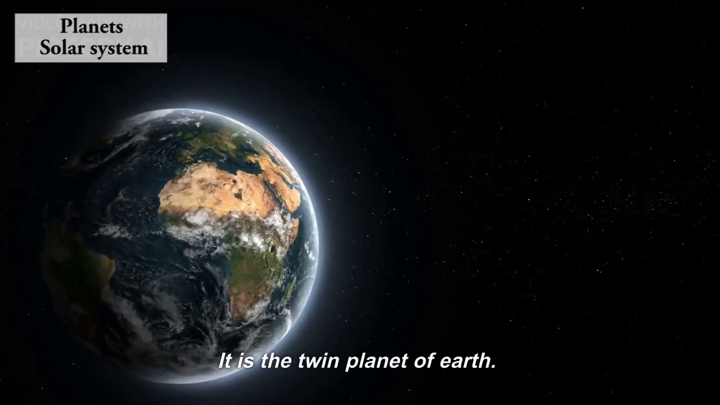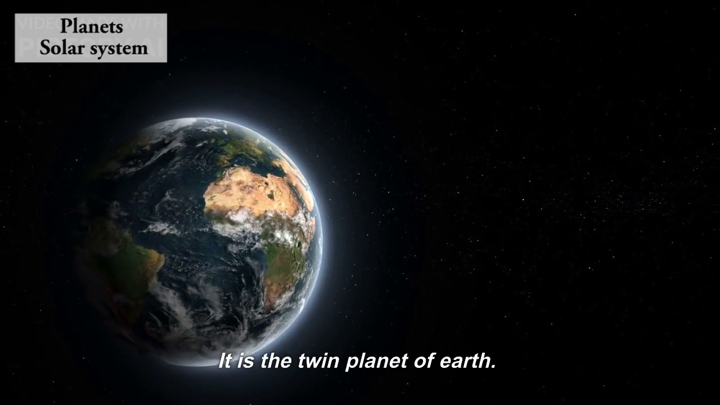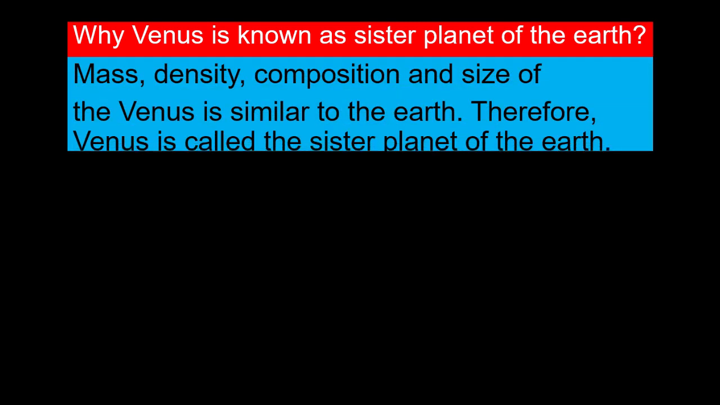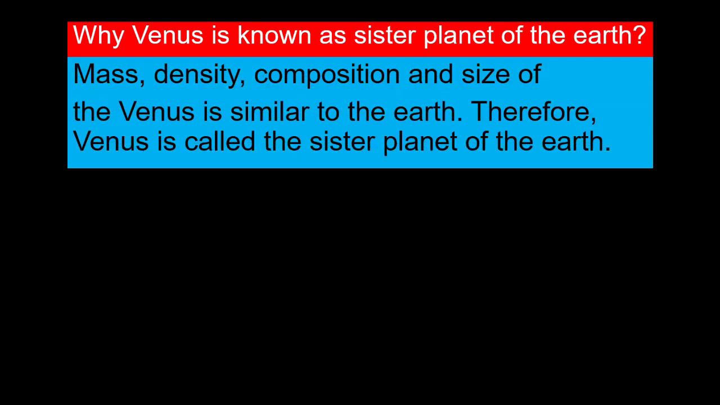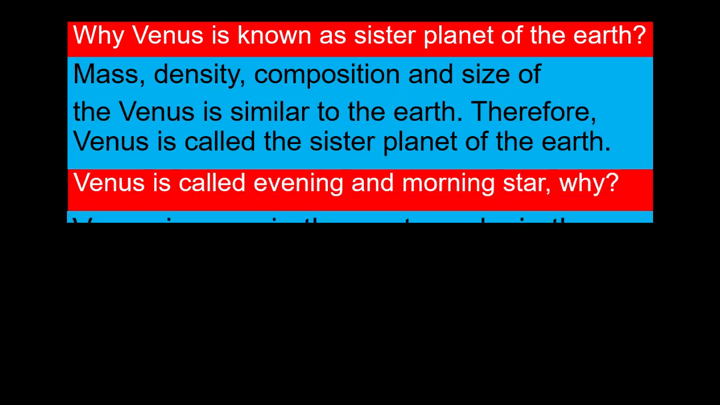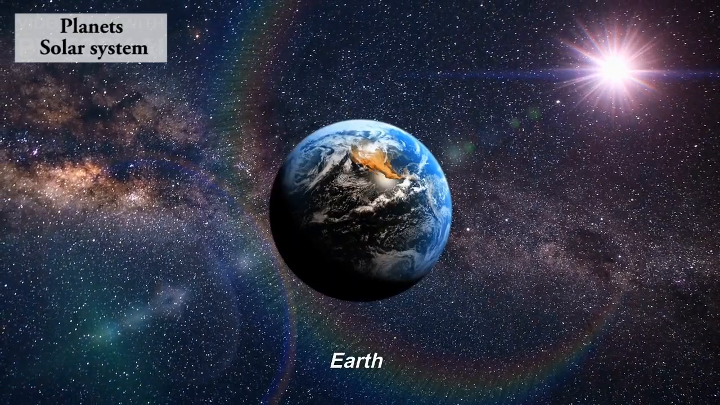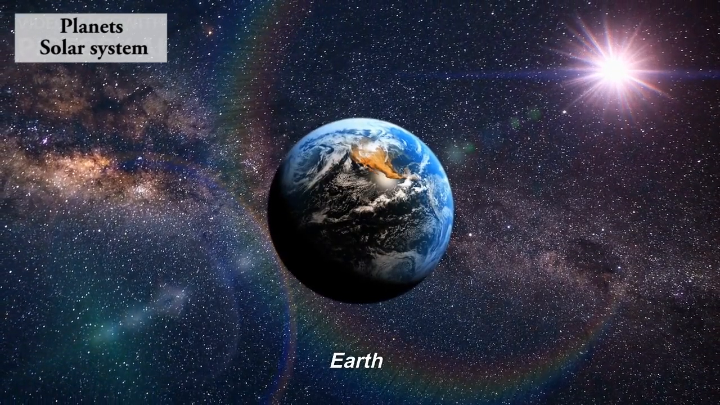It is the twin planet of the Earth. Venus is known as the sister planet because the mass, density, composition and size of Venus are similar to the Earth. Venus is seen in the eastern sky in the morning before the sunrise, and in the western sky in the evening just after the sunset. So it is called the evening and morning star.